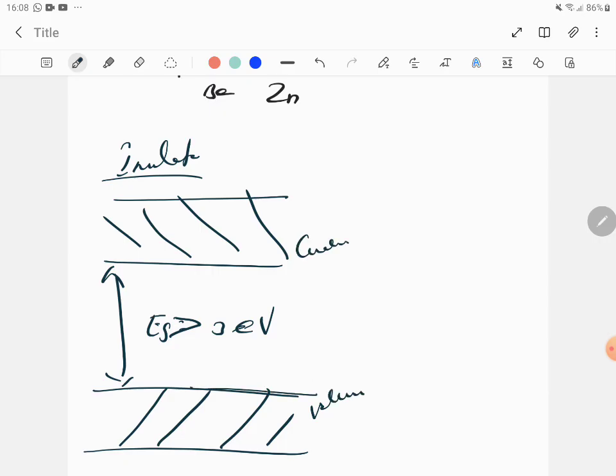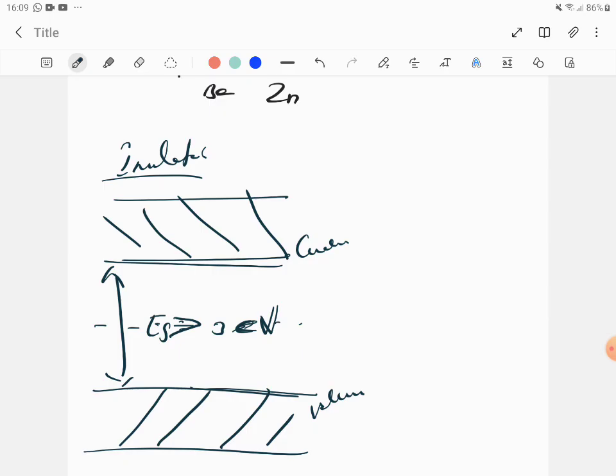The highest level of the valence band and the lowest level of the conduction band are separated by Eg. We can't possibly give 3 electron volts, so it's never going to conduct. That explains why carbon will also not conduct, because it has about 7 electron volts. In an insulator, the Fermi level will be between the valence band and the conduction band, in a line like this.